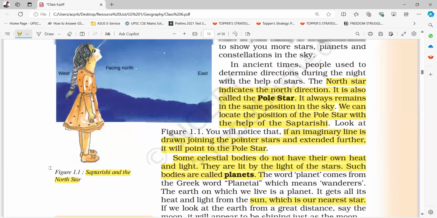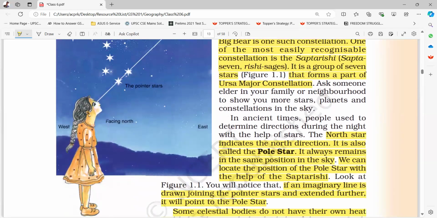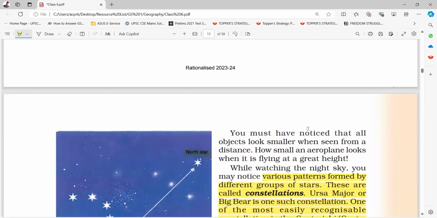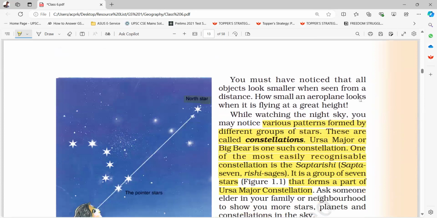Okay. Figure 1.1 shows Saptarishi and the North Star. This is the Saptarishi, 6 stars plus 1. Here the west, east, facing north, the pointer stars, the North Star. You must have noticed that all objects look smaller when seen from a distance. How small an aeroplane looks when it is flying at a great height.